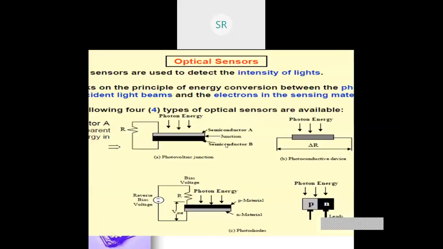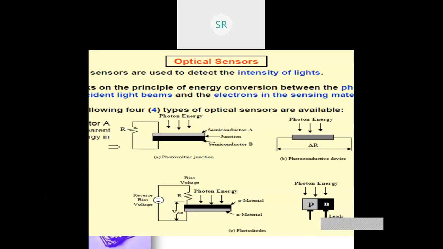Then we have seen the concept of the optical sensor. The basic working principle is the interaction between the photons in the light and the electrons in the solid that receives the light, developed in quantum physics.